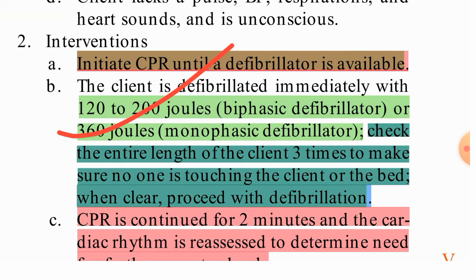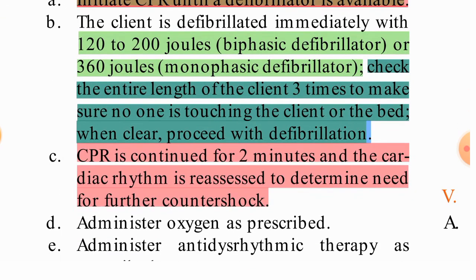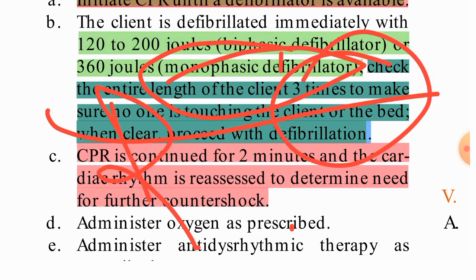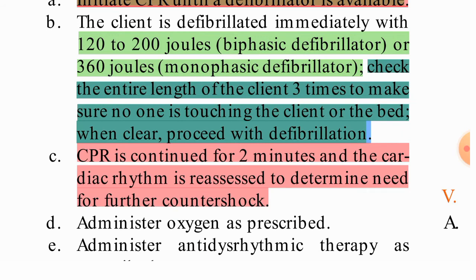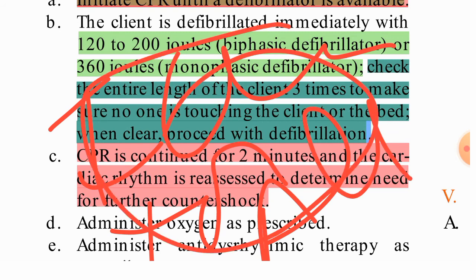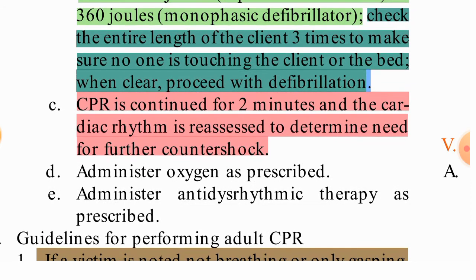Check the entire length of the client 3 times to make sure no one is touching the client or the bed. When clear, proceed with the defibrillation. So before giving the defibrillation, we need to check the client's length, from top to bottom, side by side, to see that nothing is touching the client, any other staff and all. We need to ask for the all clear. There is a code: I clear, you clear, and all clear. We need to ask this 3 times, then we need to give the defibrillation.